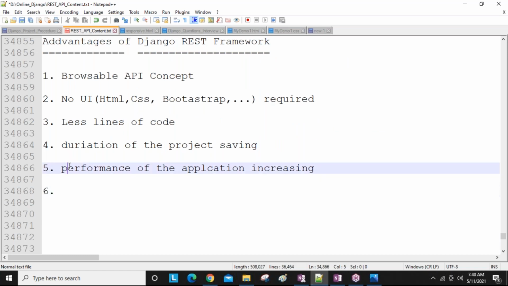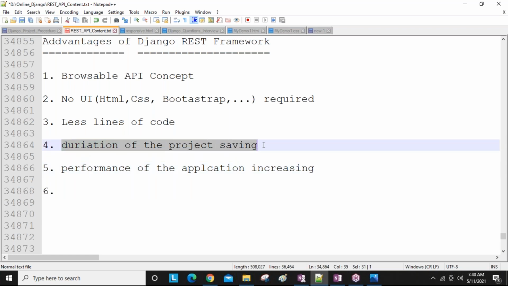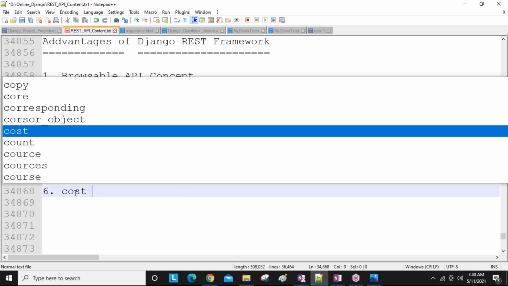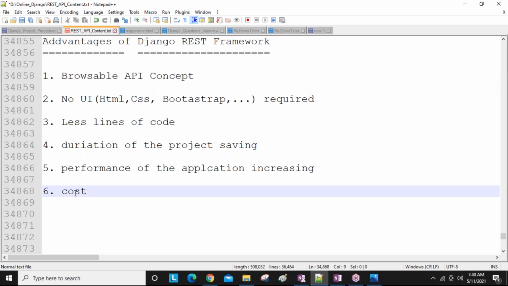Next, guys, within the less time you are developing the application, the cost of the project is also saving. One project you are developing in 6 months, the same project within 3 months means the remaining 3 months of time saving and cost saving, maintenance cost saving, salary saving, like that, guys. So simply cost of the project saving. I'm going to write the cost saving.